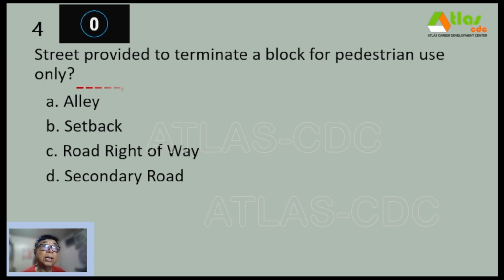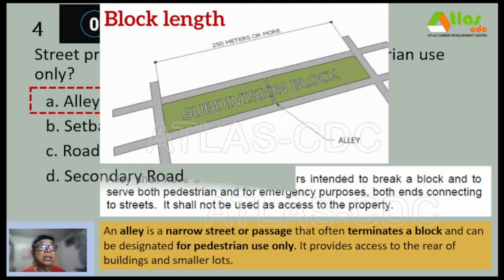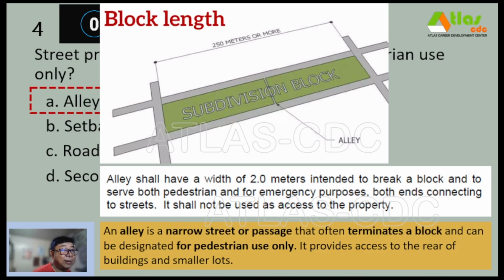And our correct answer is letter A, alley. So an alley is a narrow street or passage that often terminates a block and can be designated for pedestrian use only. It provides access to the rear of buildings and smaller lots. So according to BP 220, alley shall have a width of 2 meters, intended to break a block and to serve both pedestrian and for emergency purposes, both ends connecting to streets. It shall not be used as access to the property. So if you have 250 meters or more na block, you have to provide an alley.